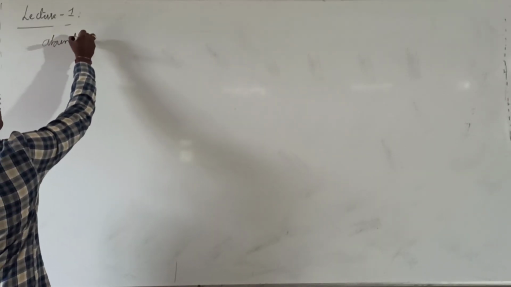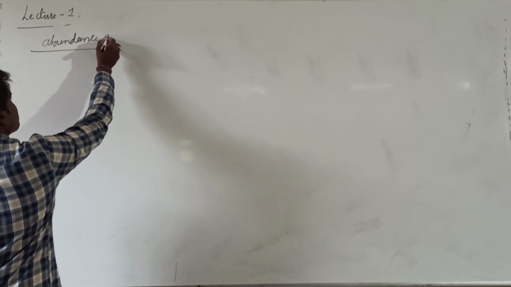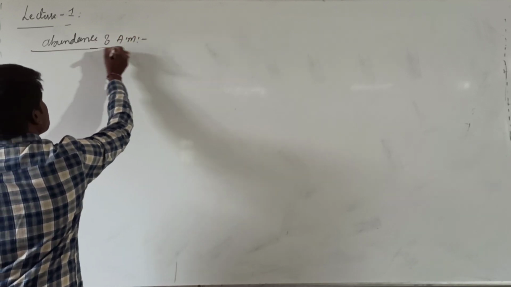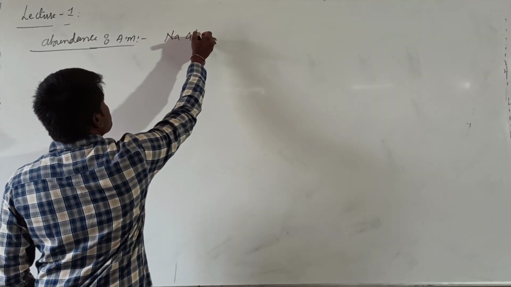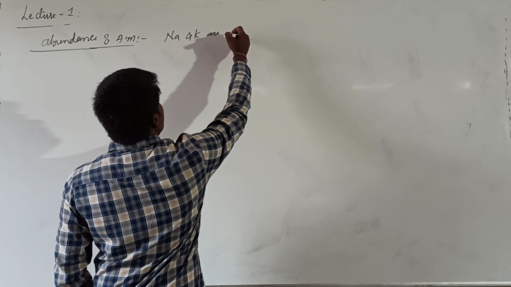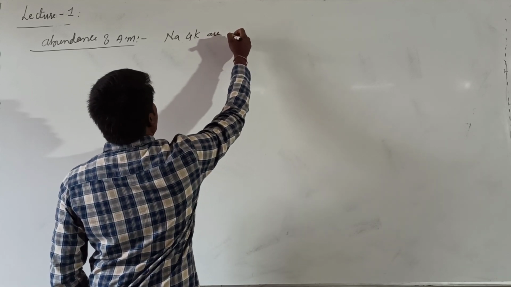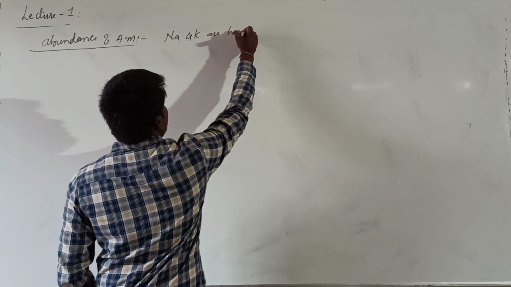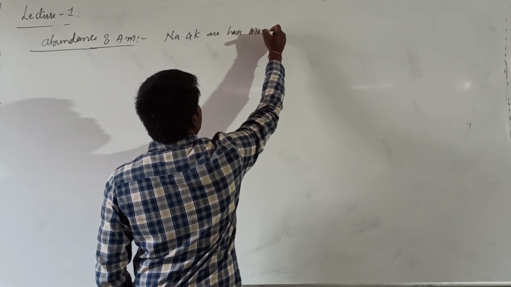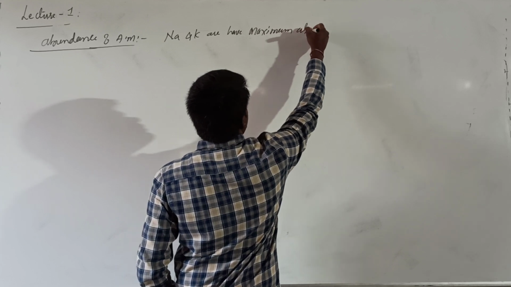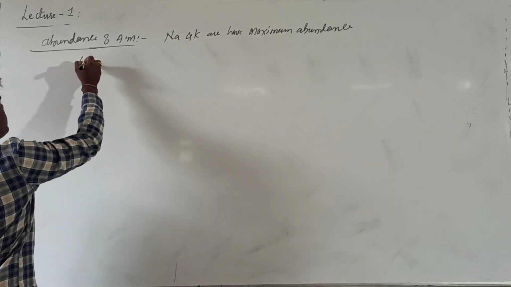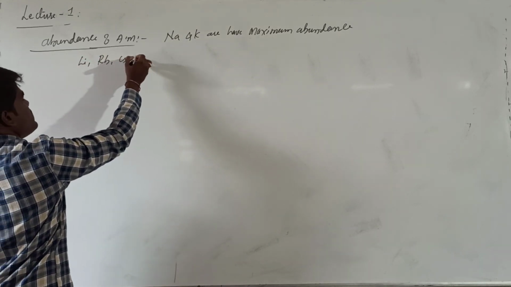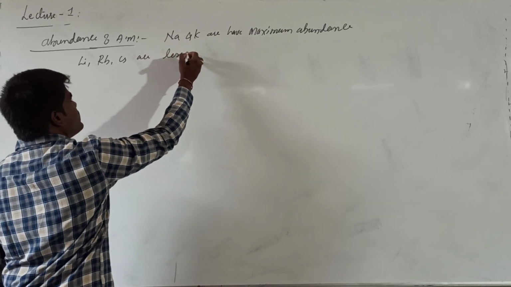If you are talking about the abundance of alkali metals, sodium and potassium have maximum abundance, whereas lithium, rubidium, cesium are less abundant.